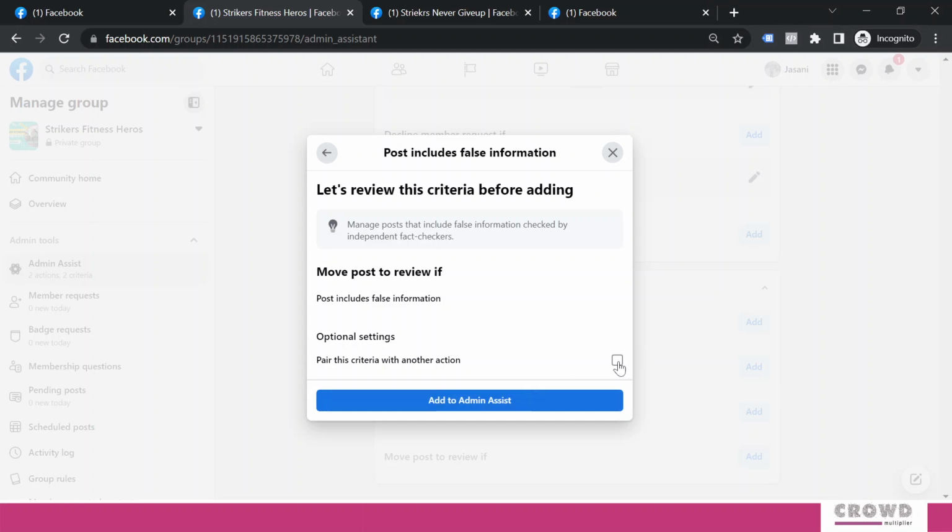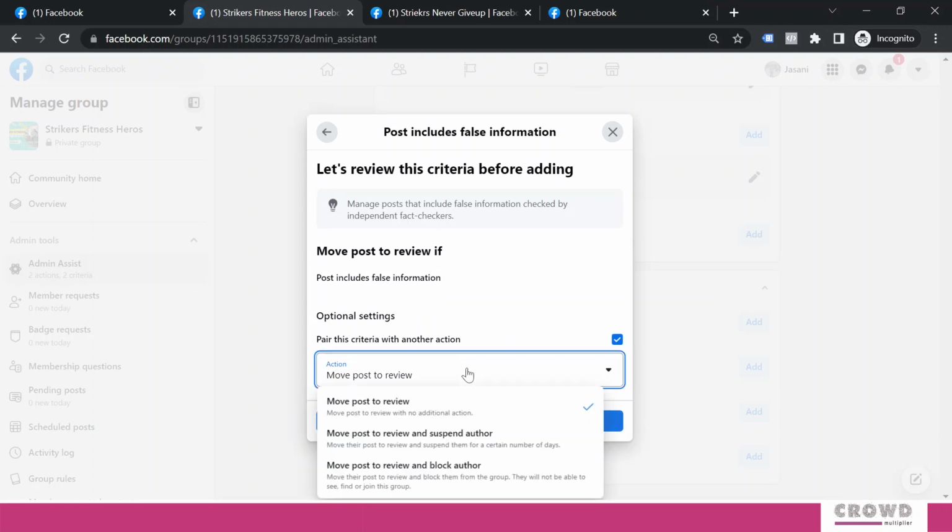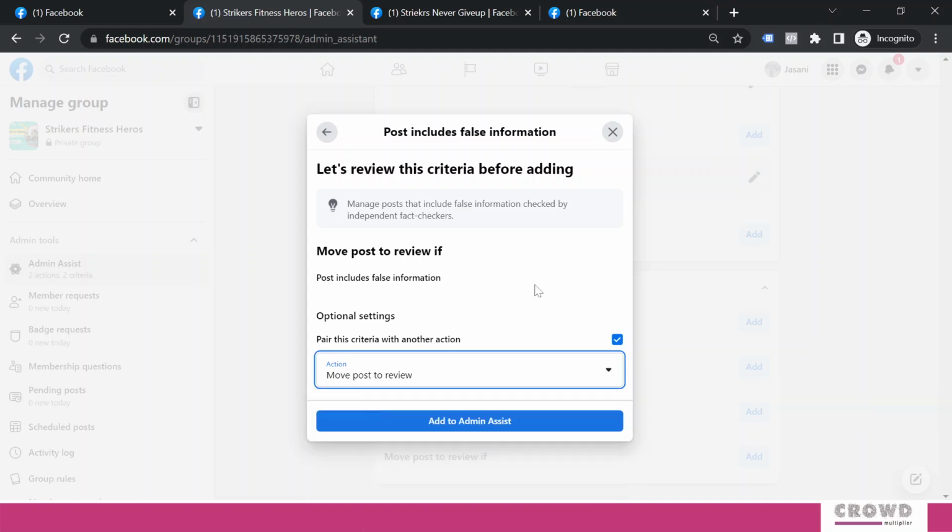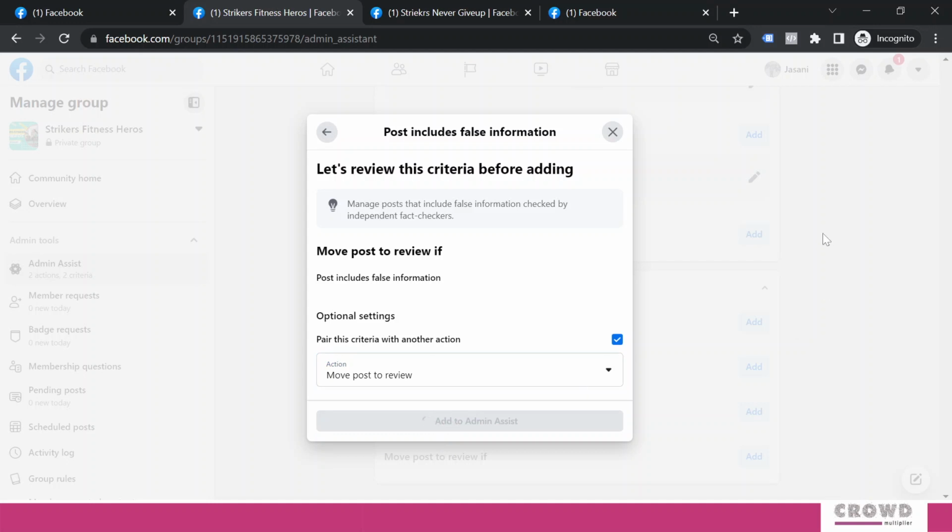In that case you can click this and select from here: move the post to review, move post to review and suspend the author, move post to review and block the author. So right now we'll go only for review. Whenever a third party fact checker sends you an alert, saying this information is wrong, in that scenario the post will be moved from published to review. So we'll click add to admin assist.